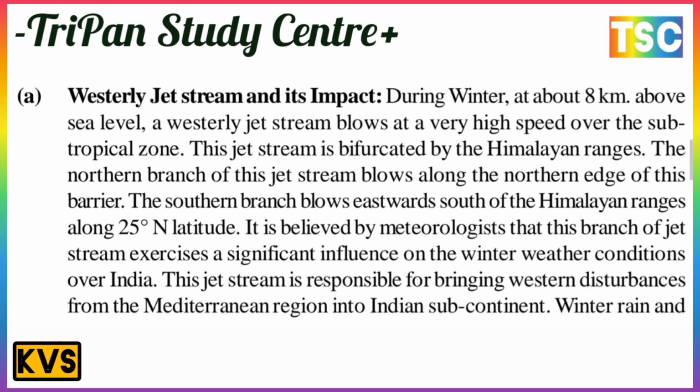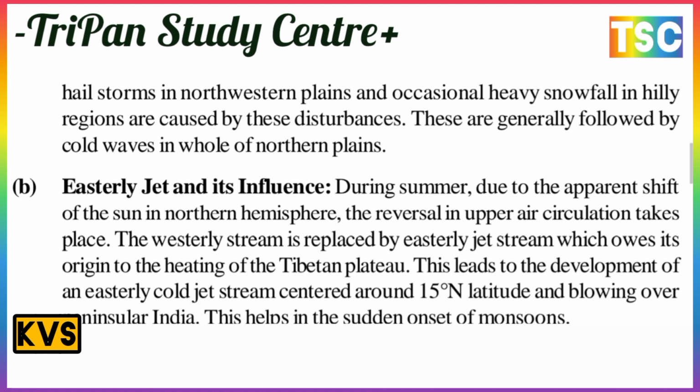It is believed by meteorologists that this southern branch of the jet stream exercises a significant influence on the winter weather and conditions of India. This jet stream is responsible for steering the western disturbances from the Mediterranean region into the Indian subcontinent. Winter rain and hailstorms in the northwest plains, and occasionally heavy snowfall in the hill regions, are caused by this disturbance, and these are generally followed by a cold wave over the northern plains.